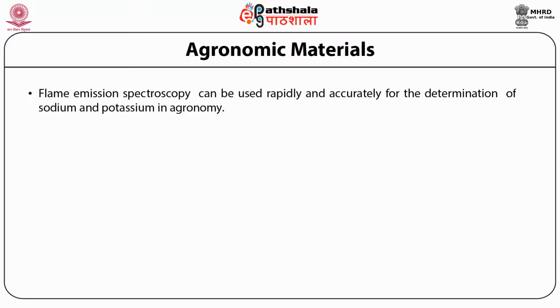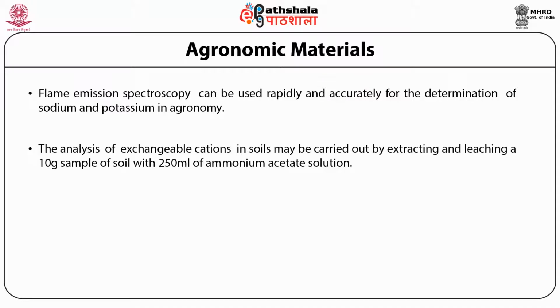Flame emission spectroscopy can be used rapidly and accurately for determination of sodium and potassium in agronomy materials also. The analysis of exchangeable cations in soil may be carried out by extracting and leaching a 10-gram sample of soil with 250 ml of ammonium acetate solution. Standards are also prepared in an ammonium acetate solution.